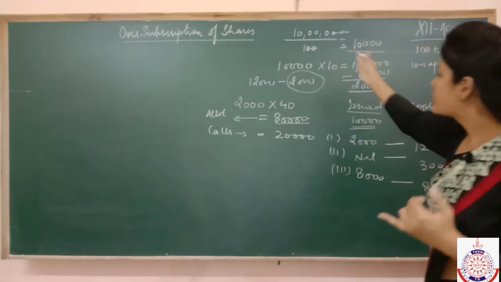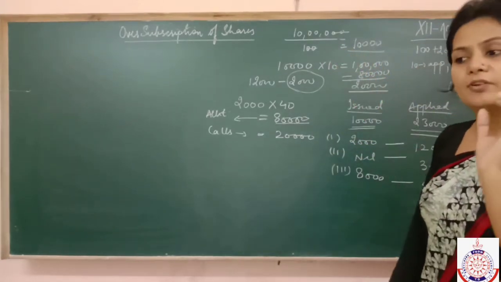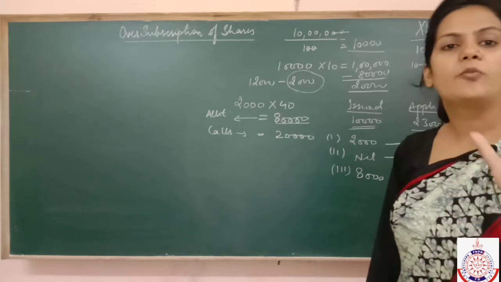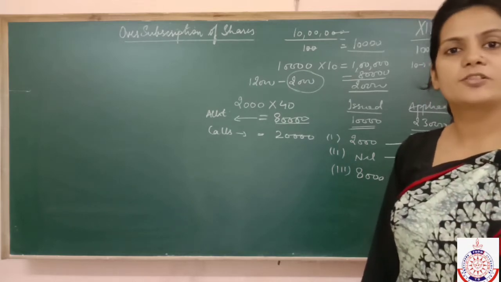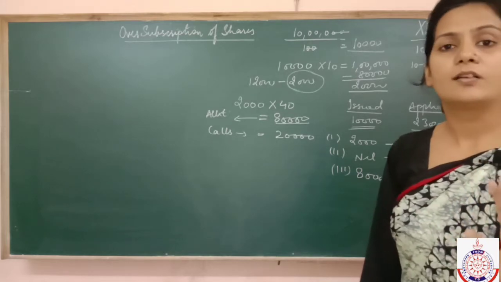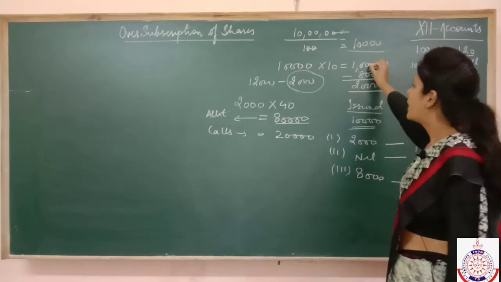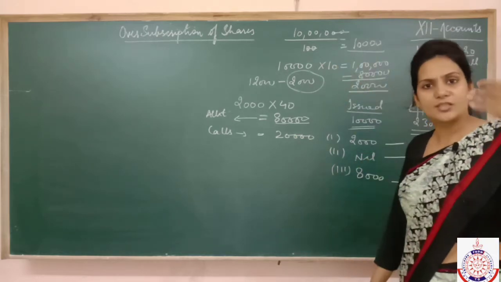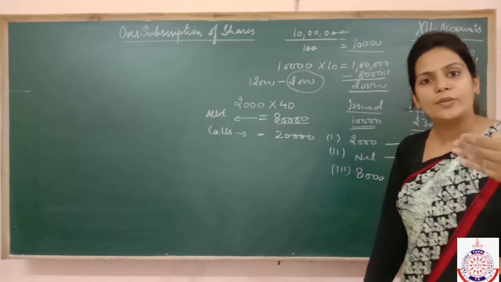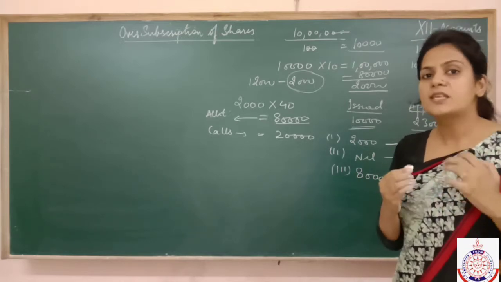You don't have to check this absorbing treatment only when it is asked in the question that excess money is to be adjusted on calls as well as on allotment. Otherwise, in every case you have to check whether the installment in which you want to transfer excess money has the capacity to absorb it or not.